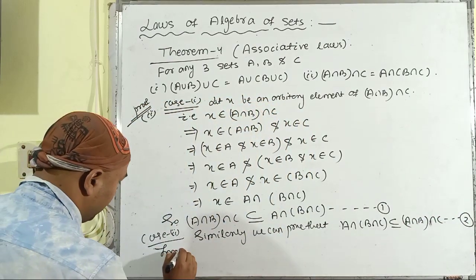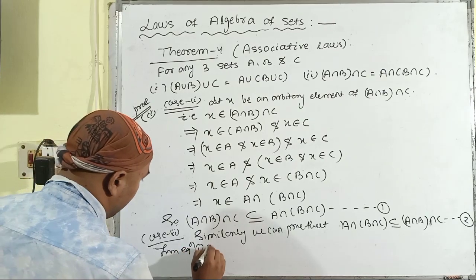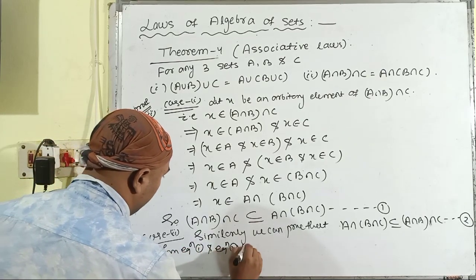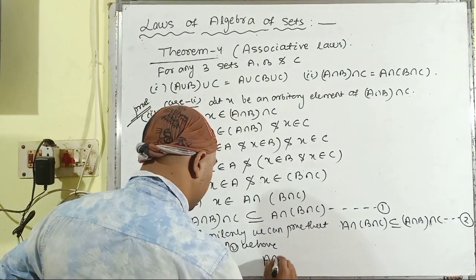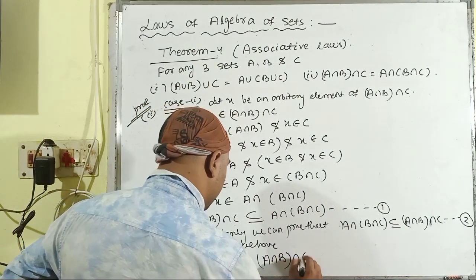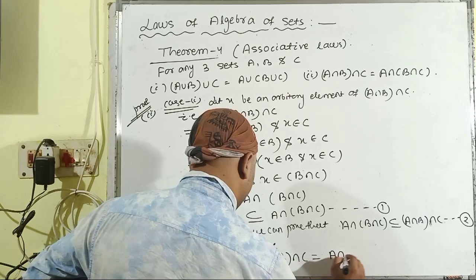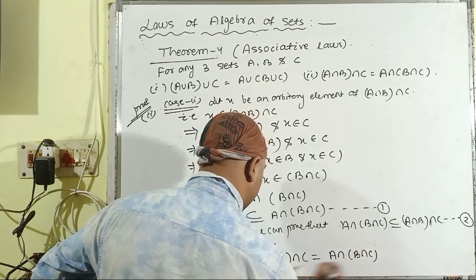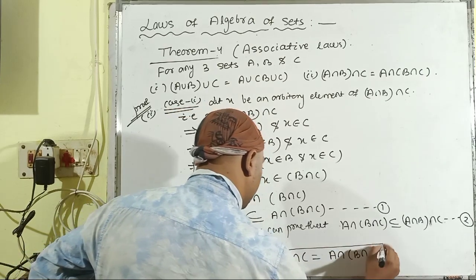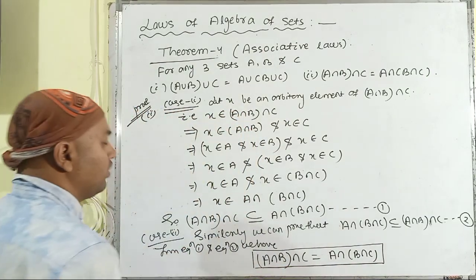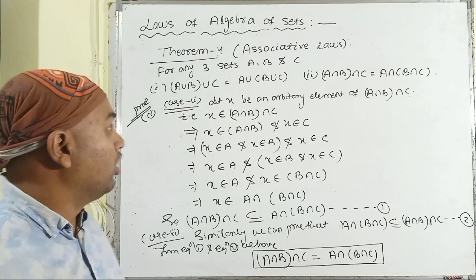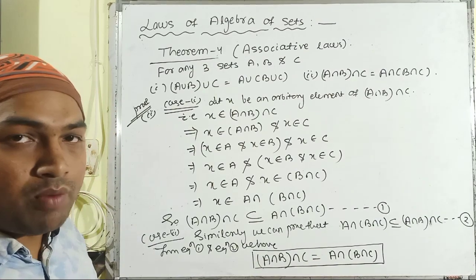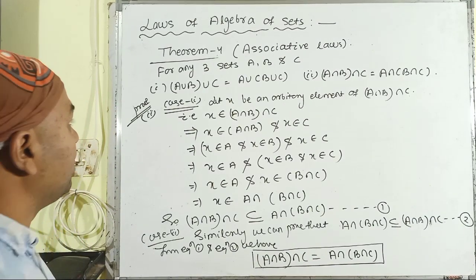From equation 1 and equation 2, we have (A ∩ B) ∩ C is equal to A ∩ (B ∩ C). And this is the proof of the second part of the associative law. Then moving towards theorem number 5, and that is the distributive laws.